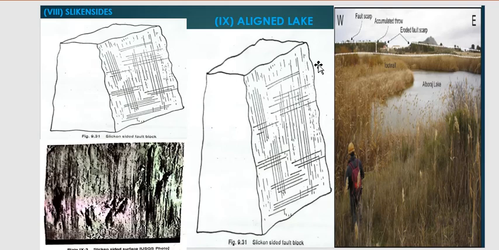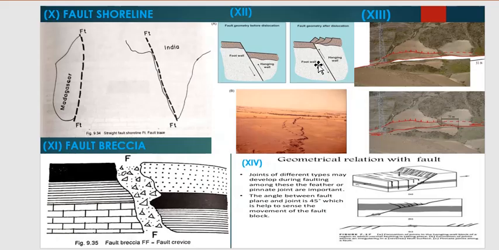Then zones of crushing and granulation and the presence of fault breccia, a confused mass of cemented angular fragments of rocks from the hanging wall and footwall sheared off during frictional fault movement, present in the fault fissure.